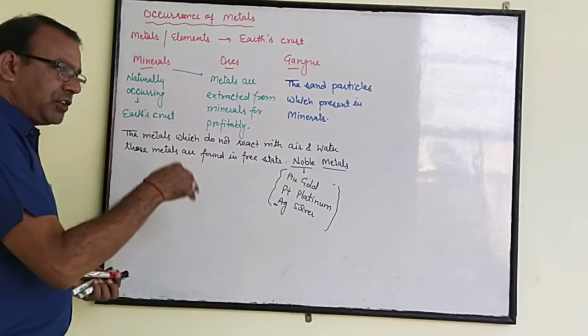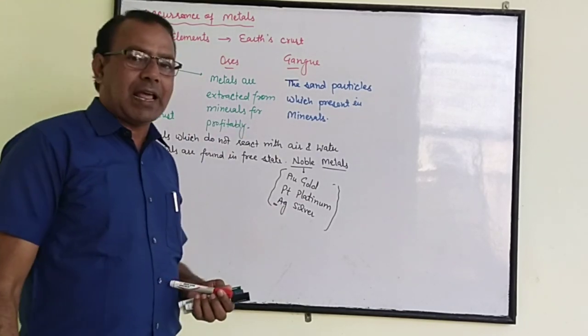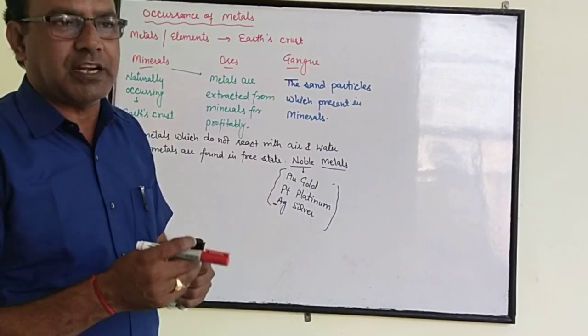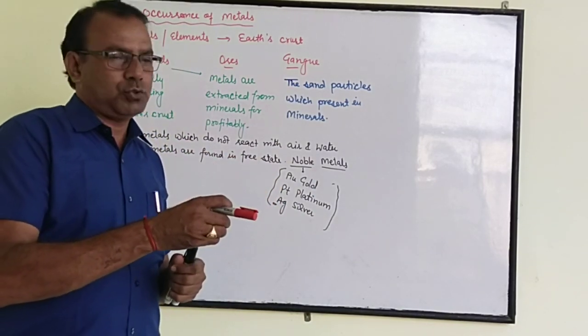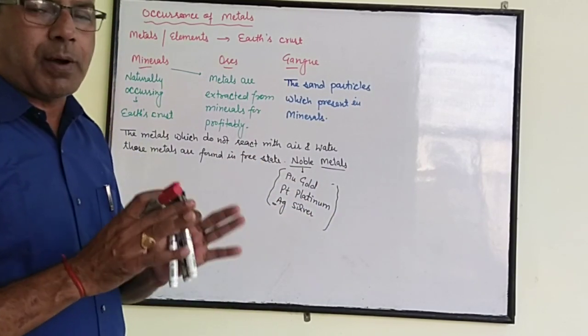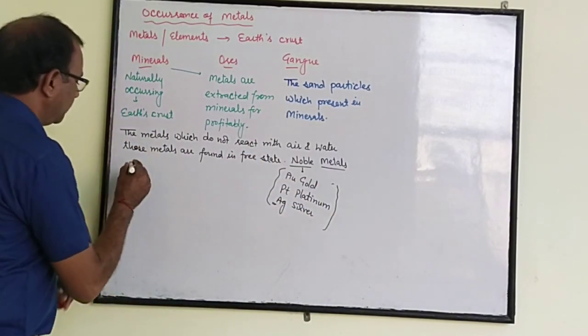Next, the metals which react with other substances are never found in free state. They react with other substances and form a compound. So we can say that the metals which react with other substances are only found in compound state.